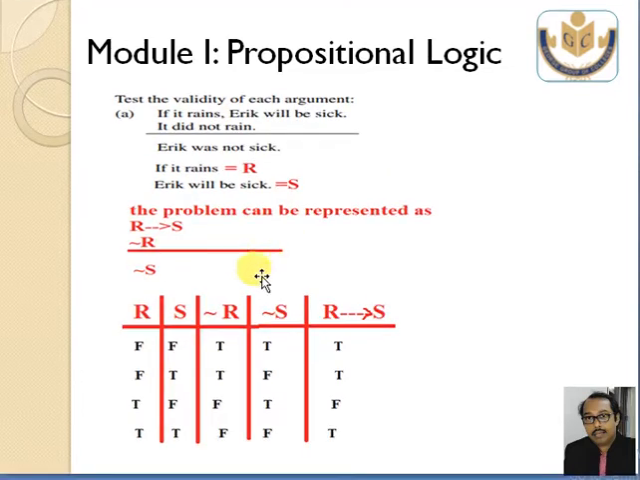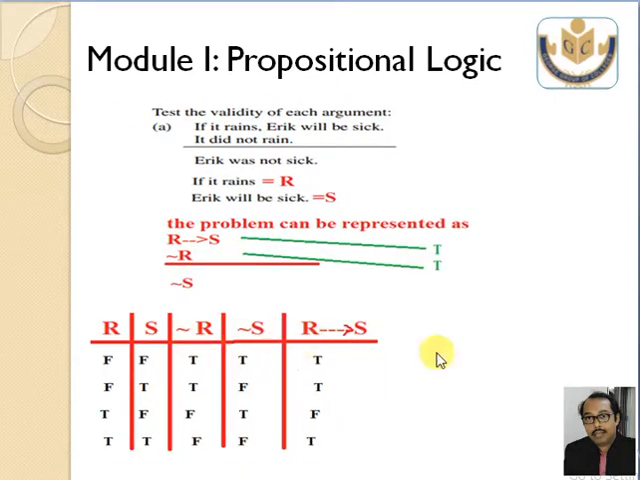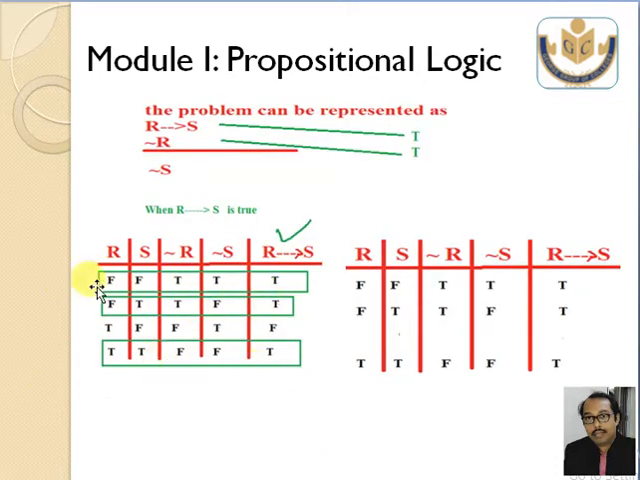So I represented this in a truth table with columns R, S, not R, not S, and R arrow S. I look at the first condition, R arrow S. Is it true? Yes. R arrow S is true in the first line, the second line, and the last line. I mark these three lines, and the third line will be erased.